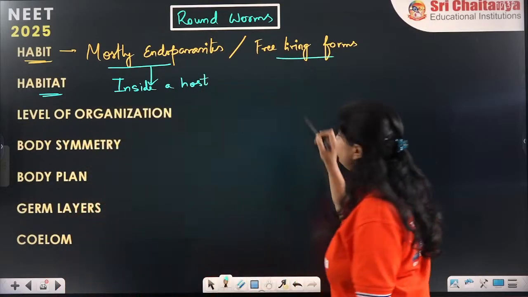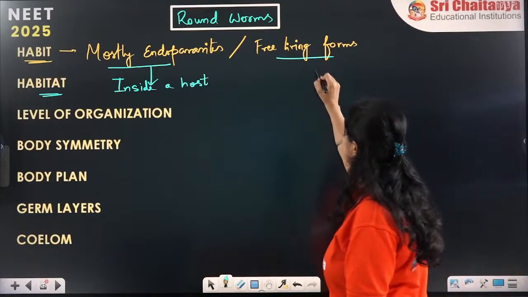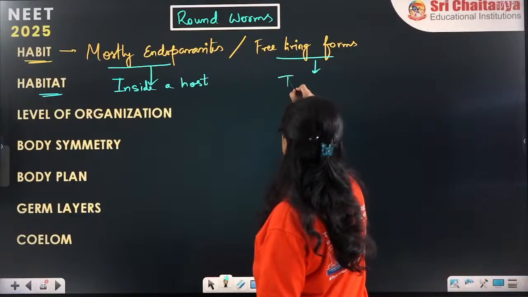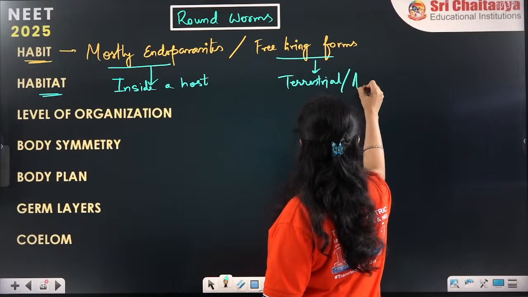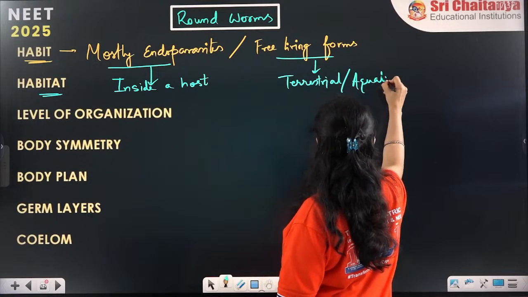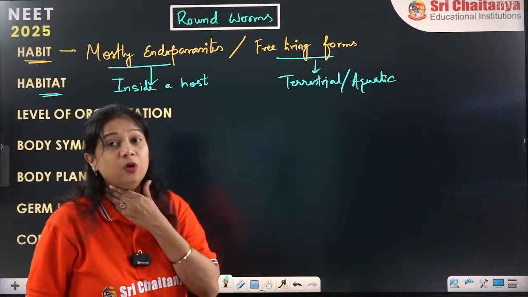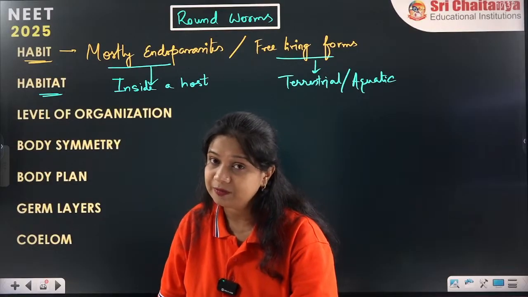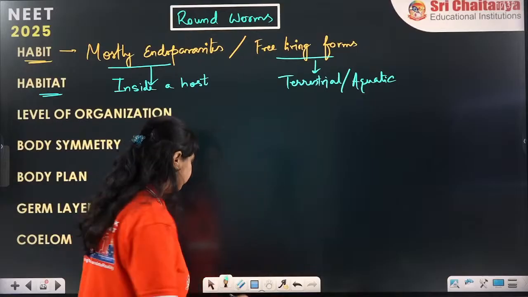But in case of the free living forms, where are they staying? Again, they can be terrestrial, that is in the soil, or they can be aquatic also. Now remember, we are going to read many of the parasitic forms of the roundworms. But what are the examples of free living roundworm?